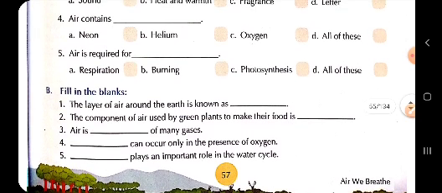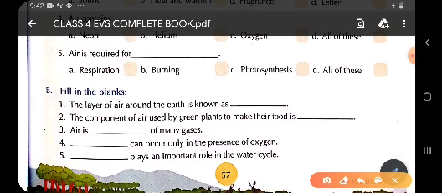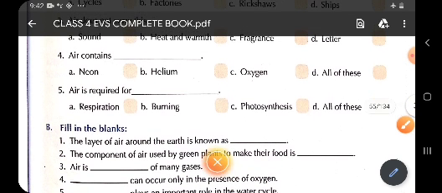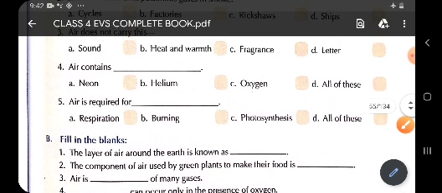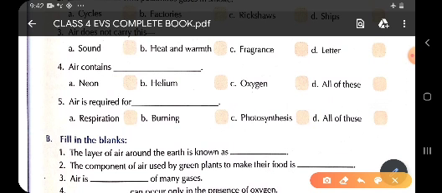So children, we will tick in the option that is all of these. Now, question number 5. Air is required for dash. Children, respiration.